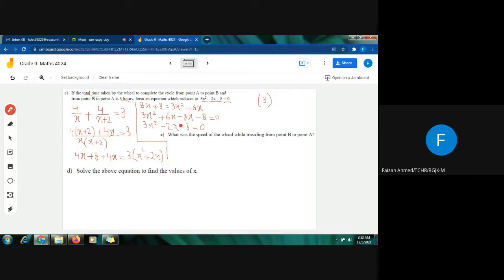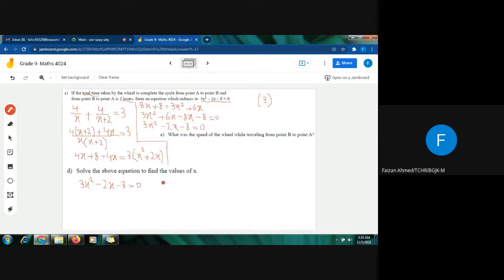And we know that since this is a quadratic equation, we can solve it by completing the square, by factorization, or by the quadratic formula. I can see the factors easily, so I am going with the factorization method. So this is 3x square minus 2x minus 8 equals 0.